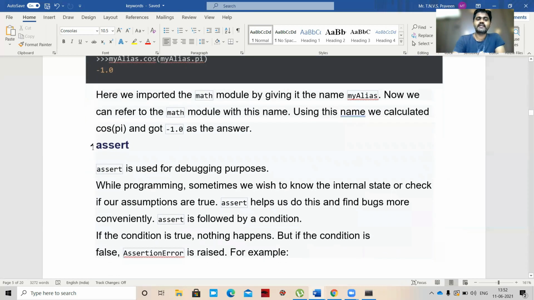And the next important one is assert. So what is assert? Assert is one keyword present in Python which is used for debugging purposes. While programming, sometimes we wish to know the internal state or check if our assumptions are true. Why? Because we need to debug our program. So assert helps us to do this and find bugs more conveniently. Assert is followed by a condition. If the condition is true, nothing happens. If the condition is false, an assertion error is raised.